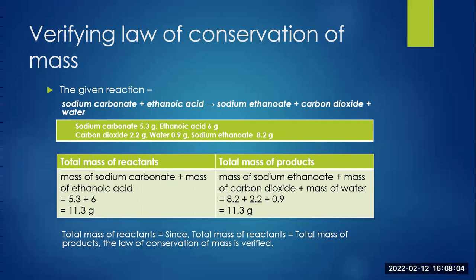If we calculate total mass of reactants, it comes out to be 5.3 plus 6, that is 11.3 gram. And if we calculate total mass of products obtained, it comes out to be 8.2 plus 2.2 plus 0.9, that is 11.3 gram. Since total mass of reactants is equal to total mass of products, the law of conservation of mass is verified.